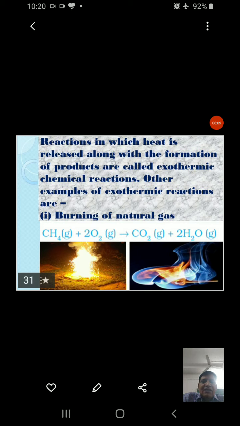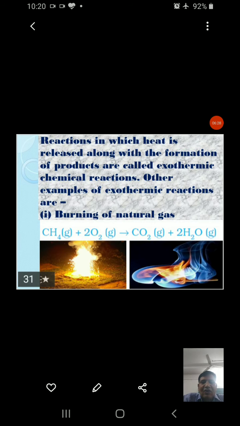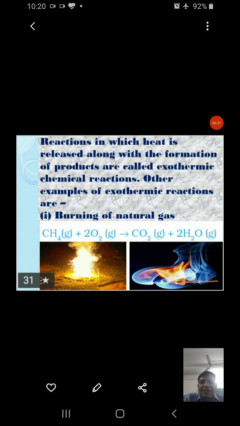Reactions in which heat is released along with the formation of product are called exothermic chemical reactions. Another example of exothermic reaction is burning of natural gas. The natural gas is methane, whose formula is CH4, plus O2 converts into carbon dioxide plus H2O by the release of energy. This is an example of combination reaction as well as exothermic reaction.